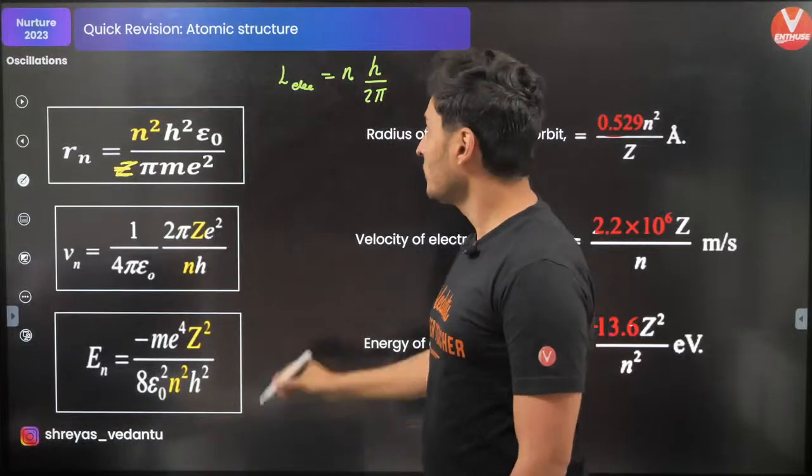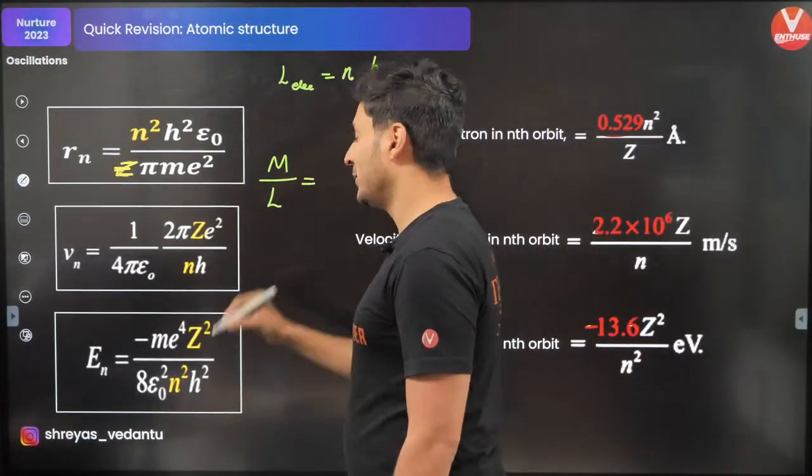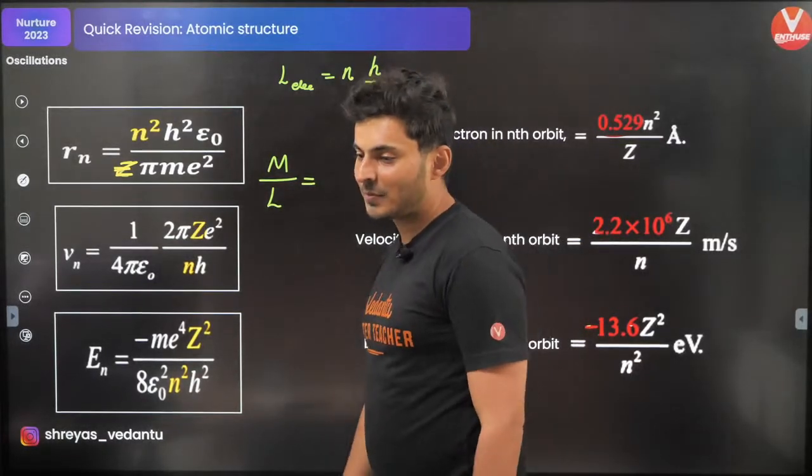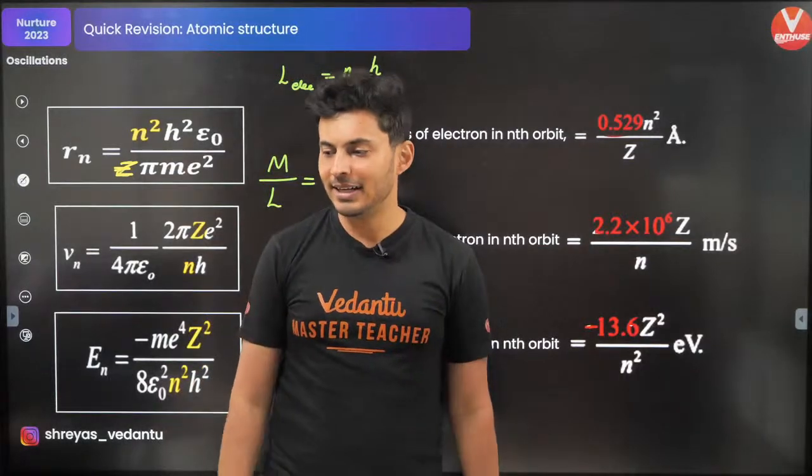That's very important. Also, this formula, magnetic moment upon angular momentum. Who can tell me what it is? Who can tell me? So Anna, it's almost the same, 2.2, 2.18, it's almost the same.